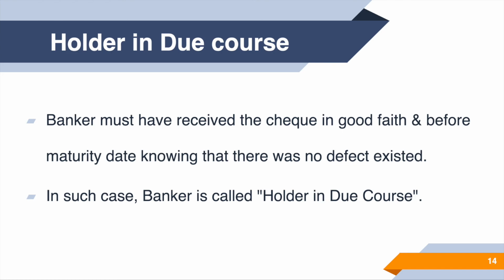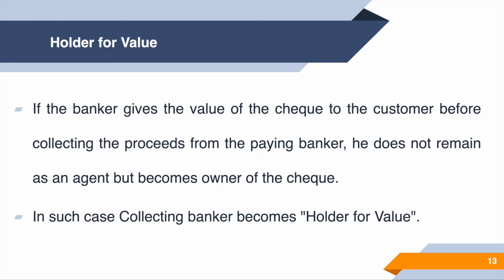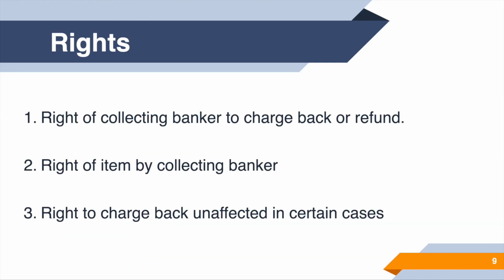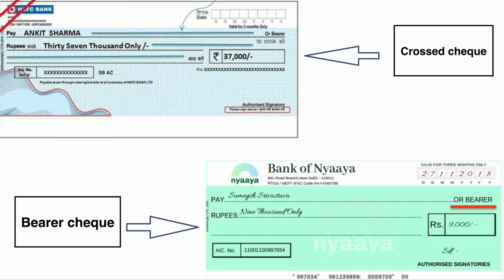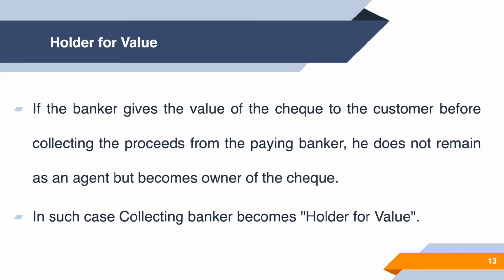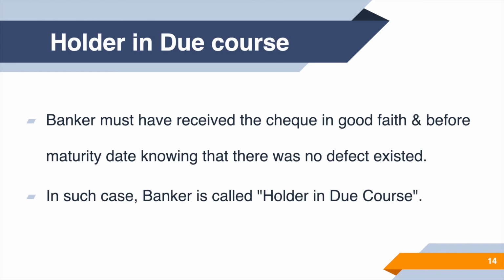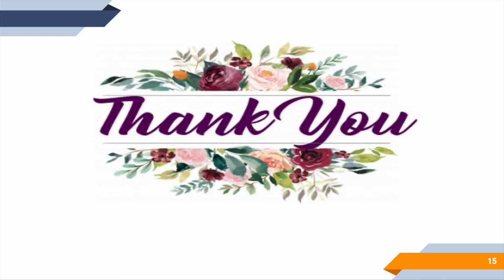Got it? Hope you have understood today's topics: the rights of the banker, statutory protection of the collecting banker, the difference between a crossed check and a bearer check, holder for value, and holder in due course. So with this, we complete our second unit, called the collecting banker.